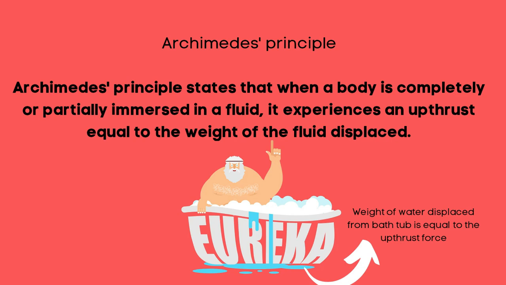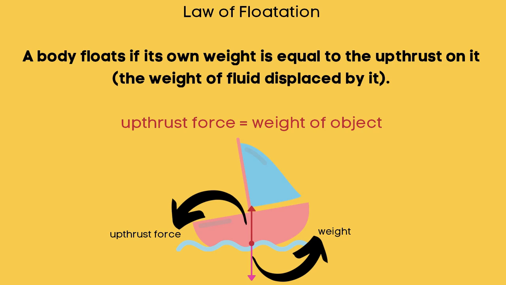There is Archimedes in a tub of water that was filled to the brim. When he stepped inside, water spilled out, so he took up space. So the weight of water displaced from the bathtub is equal to the upthrust force he is experiencing, when he was alive. The law of flotation states that a body floats if its own weight is equal to the upthrust on it. That means the upthrust force is equal to the weight of the object.